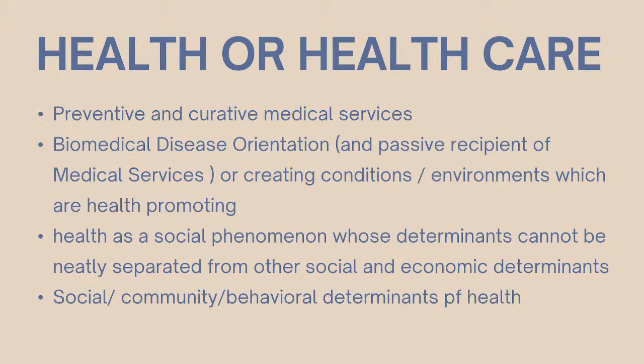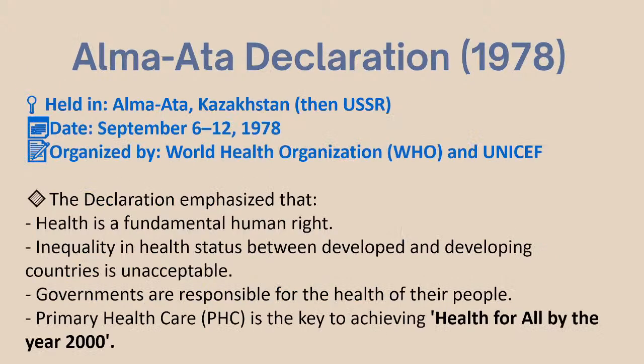Health is a social phenomenon whose determinants cannot be neatly separated from other social and economic determinants. I think it has been discussed with you over the many classes, at least I have taken, that how social and economic determinants are going to determine the health outcomes, and so ultimately the social, community and behavioral determinants of health. So, the Alma-Ata Declaration came about in 1978.